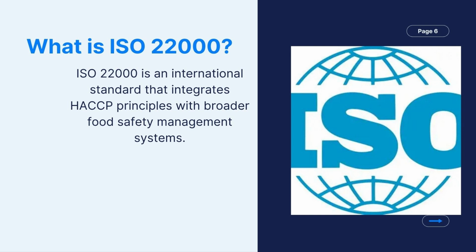Now, let's talk about the ISO 22000. ISO 22000 is an international food safety management standard that builds on HACCP and integrates it into a broader organizational system. ISO 22000 promotes communications across all stakeholders, continuous risk assessment, and documentation and system reviews.